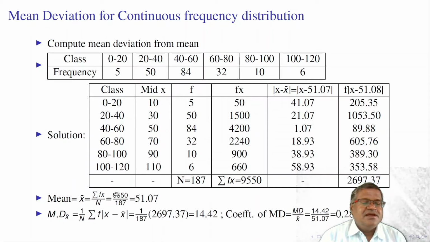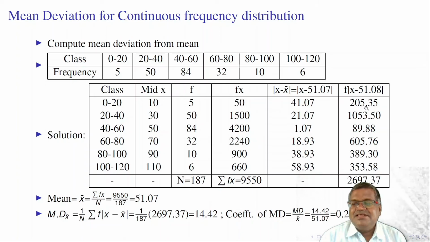After calculating the mean, we need to subtract this mean from the mid value x. 10 minus 51.07 gives us minus 41.07, but we are ignoring the sign. This becomes 41.07. Like that, these are the modulus of x minus x bar values. After this, we need to multiply this modulus of x minus x bar value with f. 5 into 41.07 gives us 205.35.